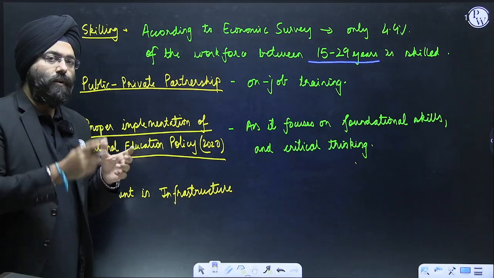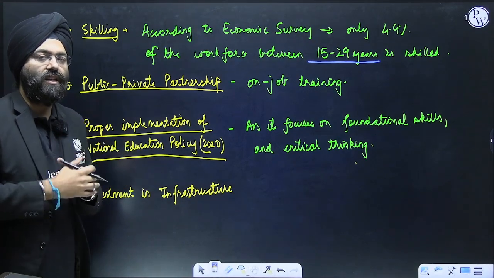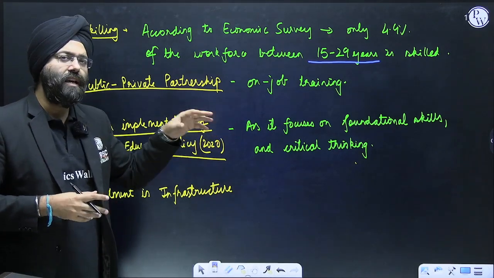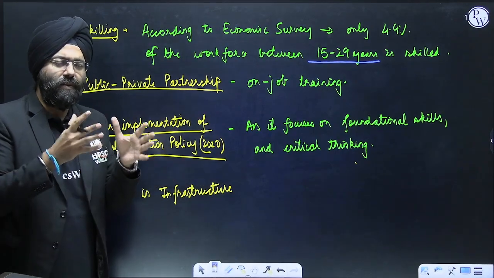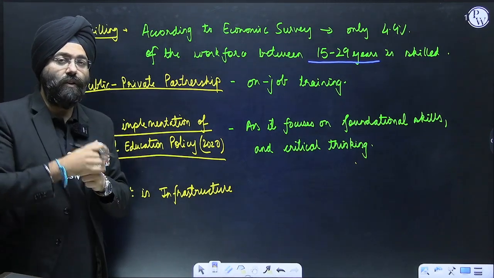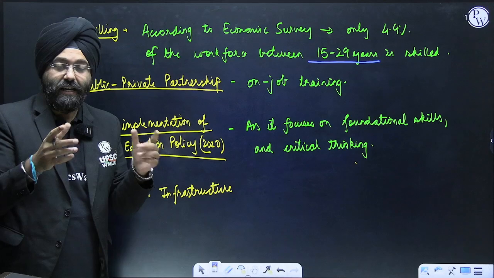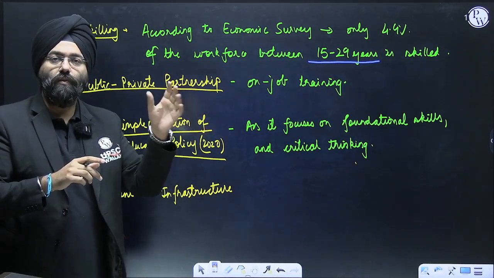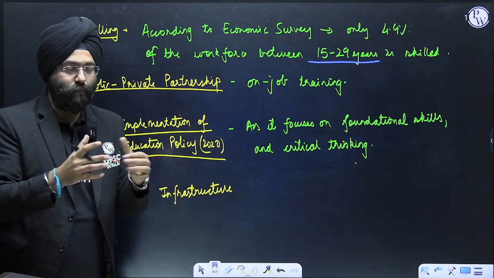Example, people doing software engineering but have no experience of the industry will find it very difficult to adjust in the industries. Next, proper implementation of the national education policies, because the national education policies focus on the foundational skills, critical thinking. If it is implemented properly, it will be very useful. Recently, a few days back, there was an article where the vice president voiced his opinion that the national education policy should be implemented. I had discussed the national education policies and all the dimensions. Please, if you have read that, it will be easy for you to understand the foundational skills and the critical thinking that I'm talking about right now.